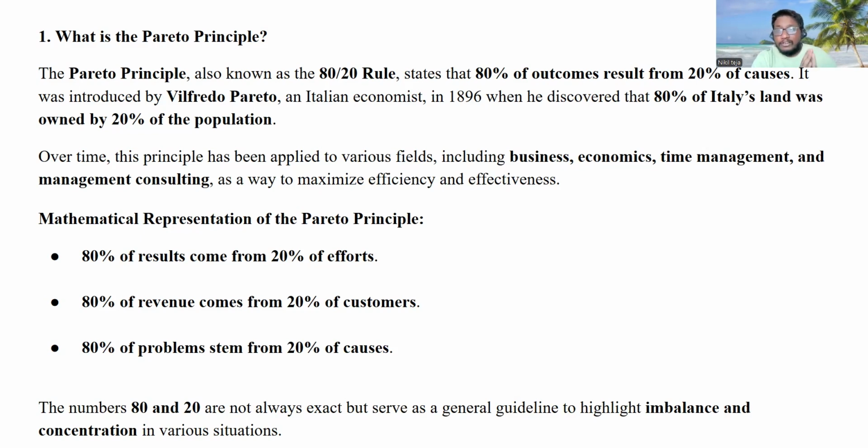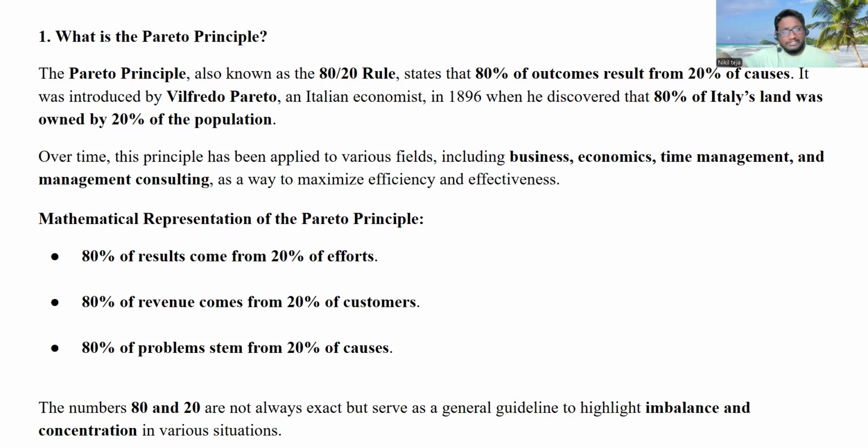But 80% of the revenue of Apple comes from 20% of the customers who buy iPhones. So we can take the example of Apple or iPhones in this way. 80% of the problems stem from 20% of the causes. For example, I cannot find the example, but yes, 80% of the problems stem from 20% of the causes.